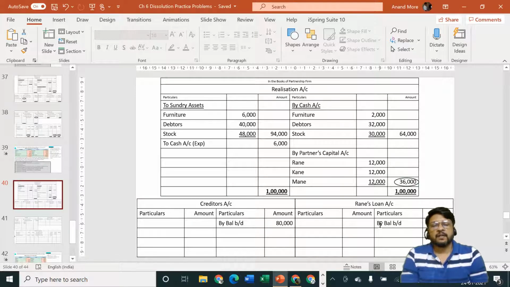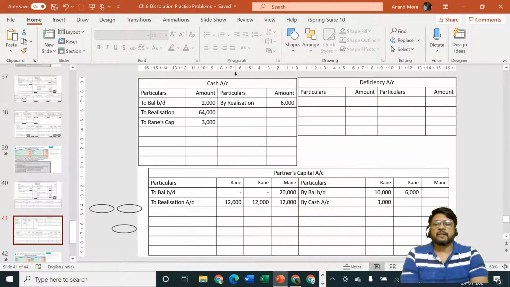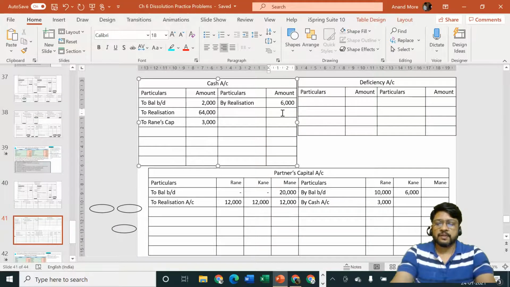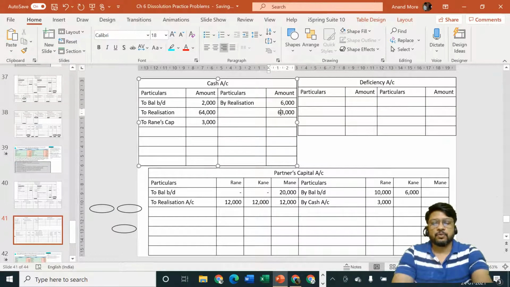Creditors will specify that our amount is rupees 80,000. We don't have 80,000 rupees with us. The maximum amount we are having is 64 plus 2 is equal to 66. 66 plus 3 is equal to 69. 69 minus 6 is equal to 63,000. So we are having only rupees 63,000, which we will be transferring to whom?